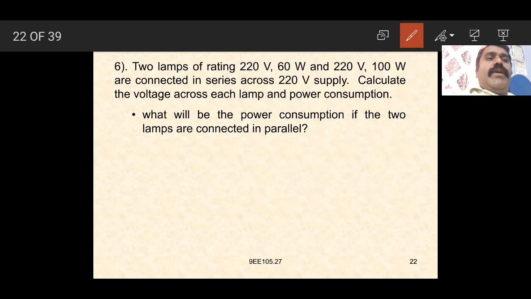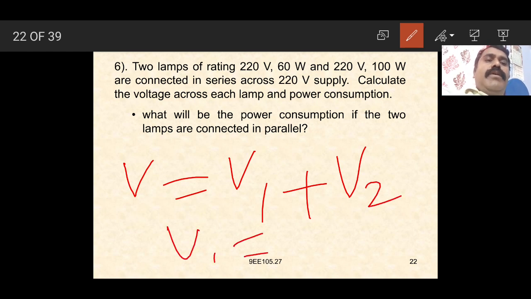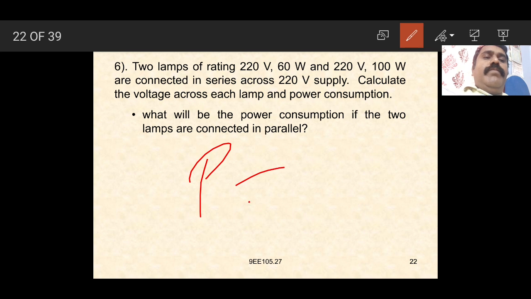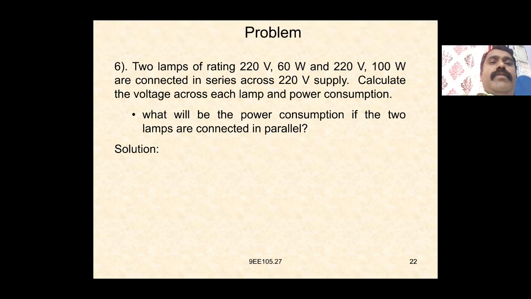So again, we know that in the case of a series combination, the voltage is divided, that is V is equal to V1 plus V2. V1 is equal to I into R, or we can also write the power P is equal to V into I. Power P1 is equal to V1 into I. P1 is given as 60 watts and V1 is given as 220 volts, so we can calculate I here.